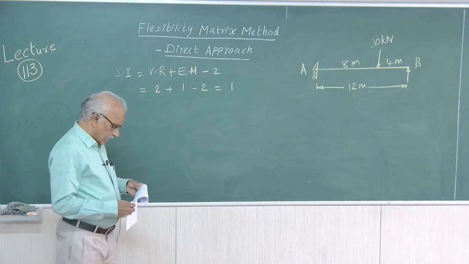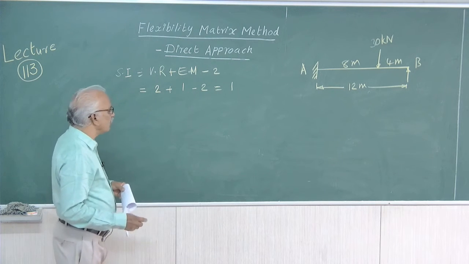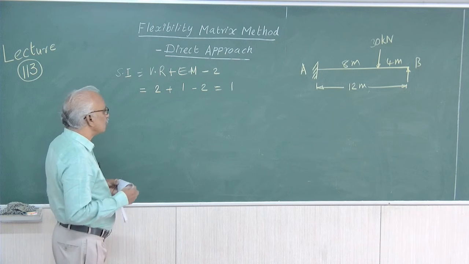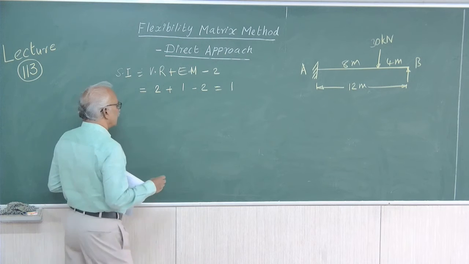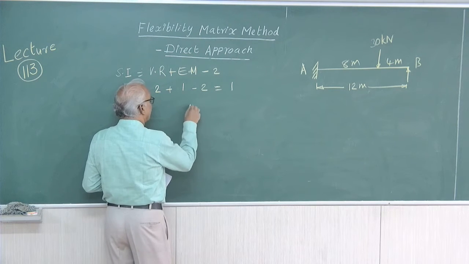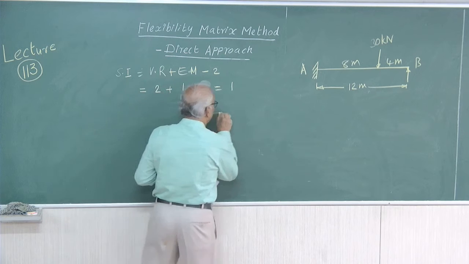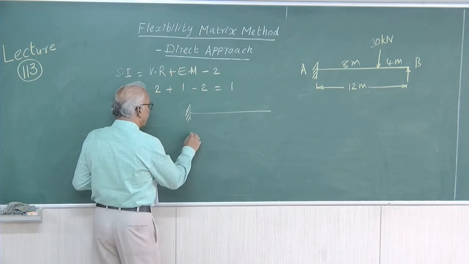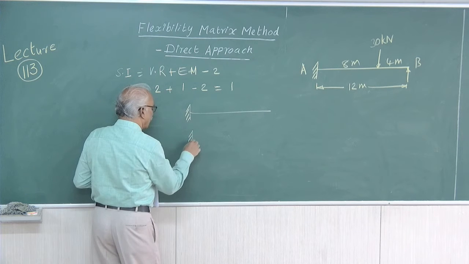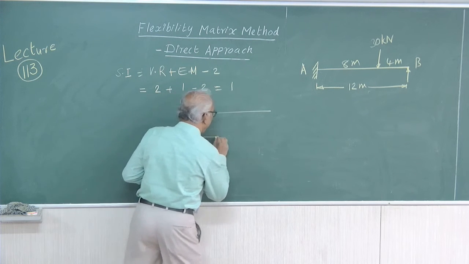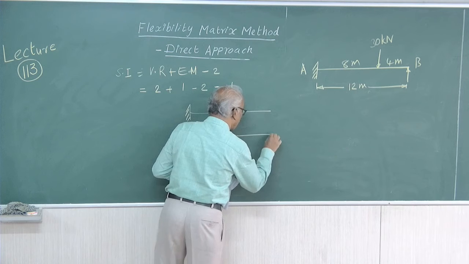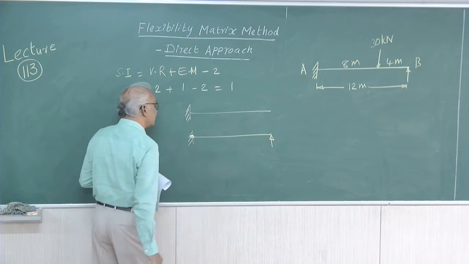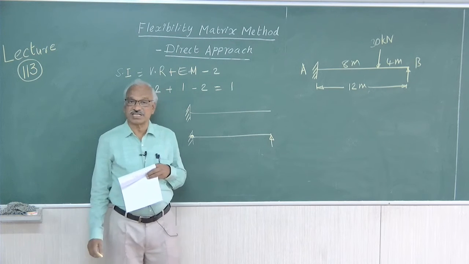Right. Now, we have to choose the redundant. For making the structure statically determinate, we have to choose the redundant. The structure can be made statically determinate by making it a cantilever, or by retaining this support and introducing a hinge at A, so that the moment carrying capacity is released.